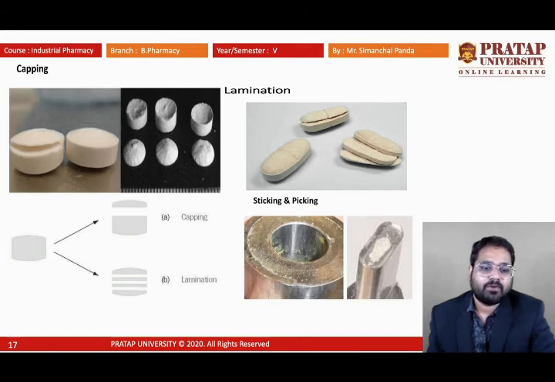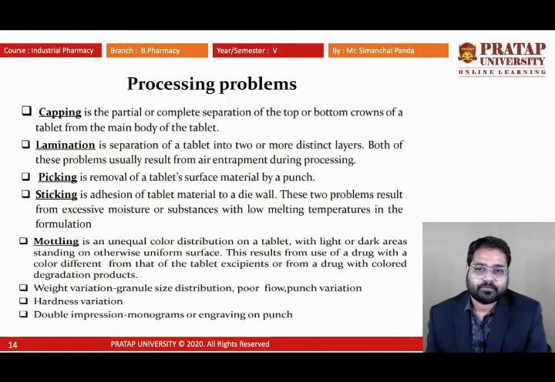This type of defect is known as picking. In order to avoid it, first we have to reduce the moisture content. Secondly, we have to avoid certain letters like O, Q, B, as these have an area in between. There is a chance of picking, and it will hamper the dose uniformity and weight uniformity.